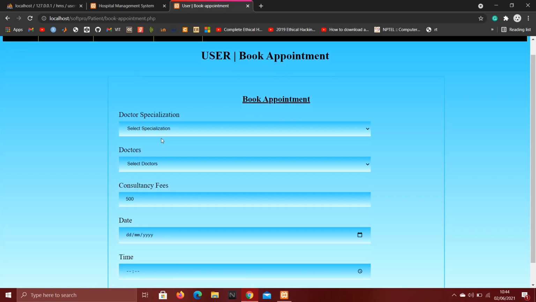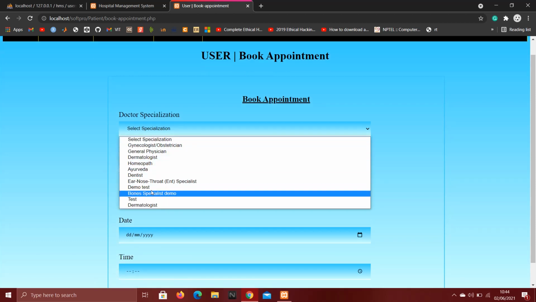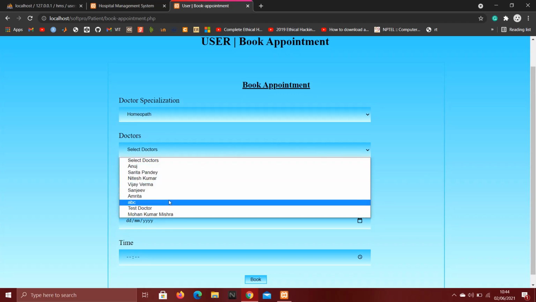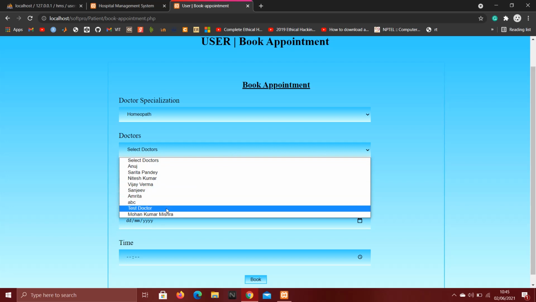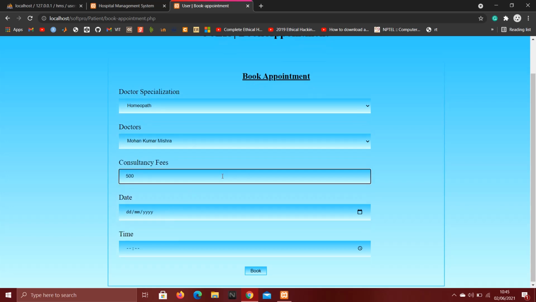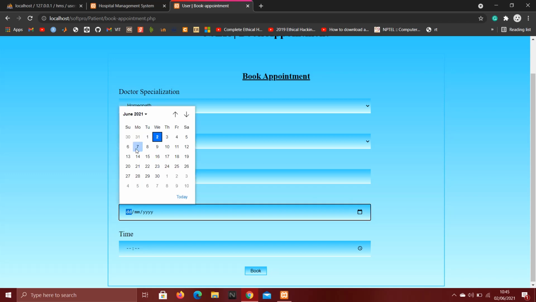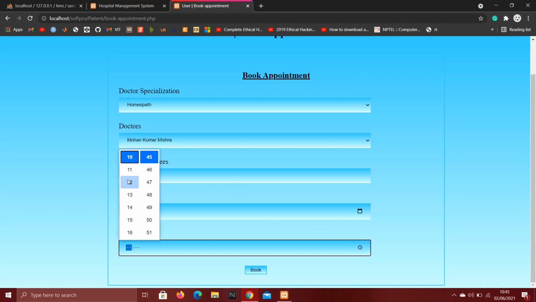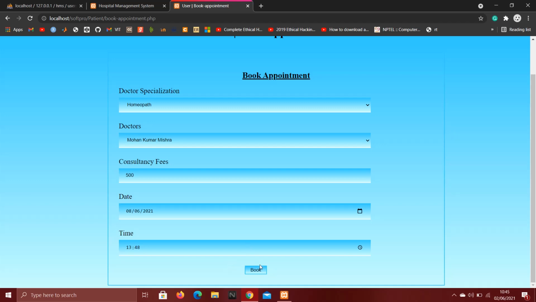and now let's book an appointment for this patient, Shivam Singh. So let's choose a doctor. Let's go for homeopath for specialization. In which specialization do you want? Let's select the doctor name under homeopath. Let's say Mohan Kumar Mishra, and the consultancy fee is constant, that is 500. Now choose the date when we need to take the appointment. Now this is the time at which I want an appointment. So let's book it. And a pop-up came telling that the appointment was booked successfully.